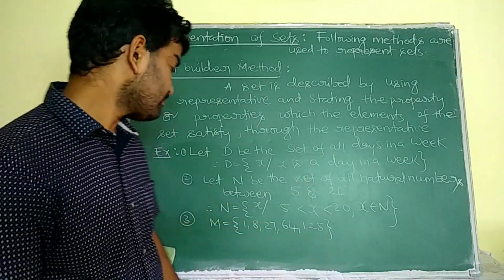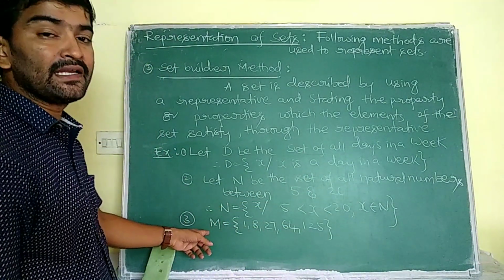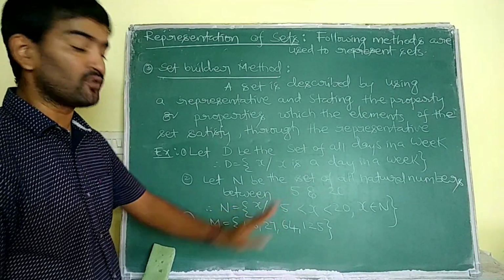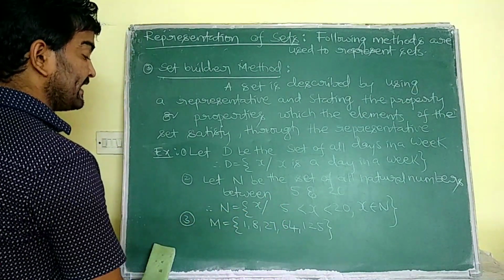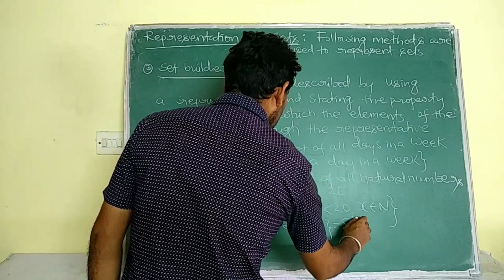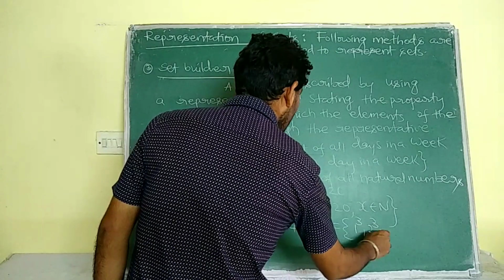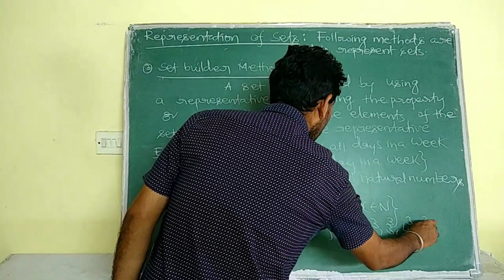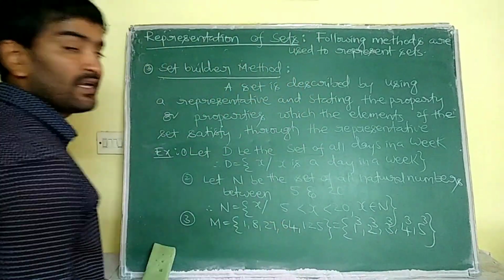Now here he gave one set m: 1, 8, 27, 64, 125. Here we have to first identify the property. All these are the cubes of the numbers: 1 cube, 2 cube, 3 cube, 4 cube, 5 cube. The property here is cube.